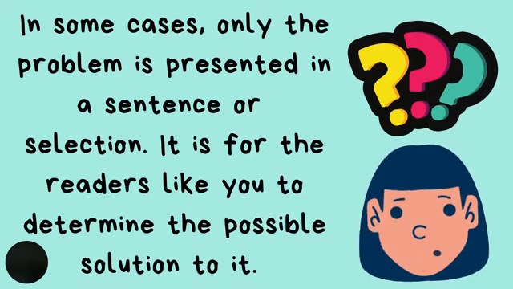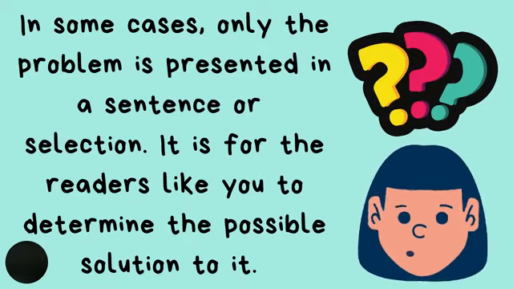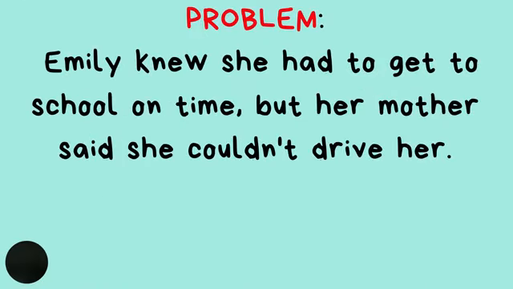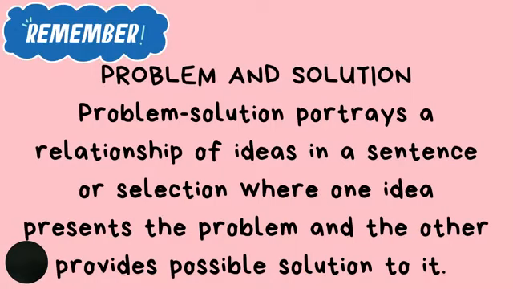In some cases, only the problem is presented in a sentence or selection. It is for the readers like you to determine the possible solution to it. For example, problem. Emily knew she had to get to school on time, but her mother said she couldn't drive her. What do you think is the possible solution? Very good. Possible solution is, Emily decided to leave early and walk to school.